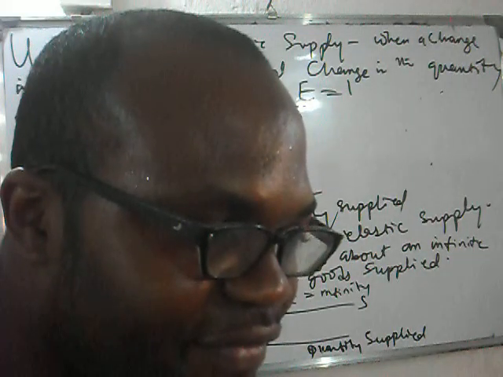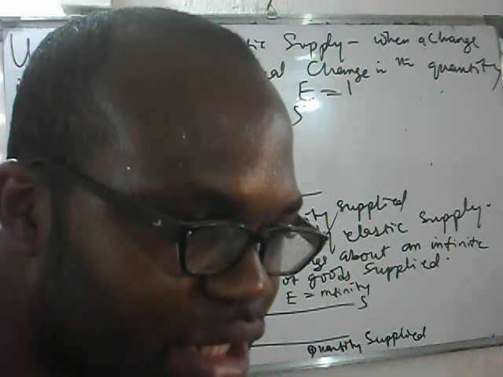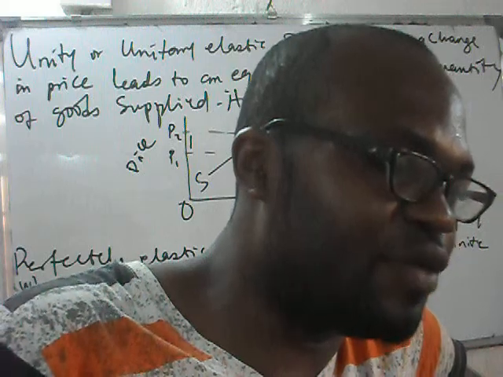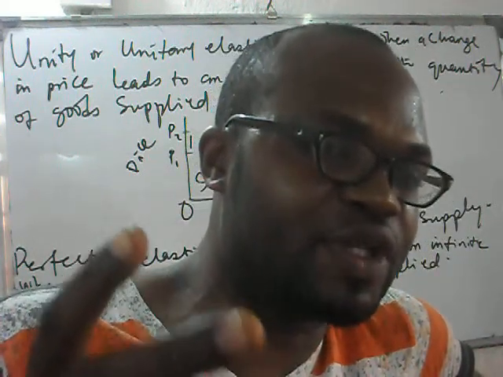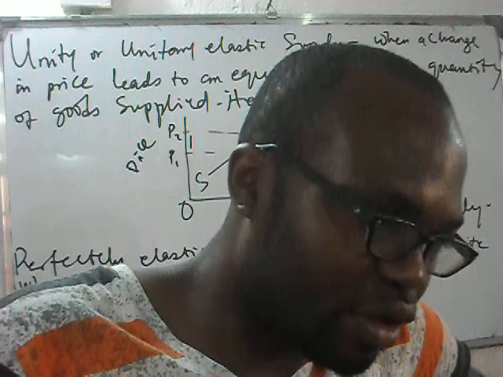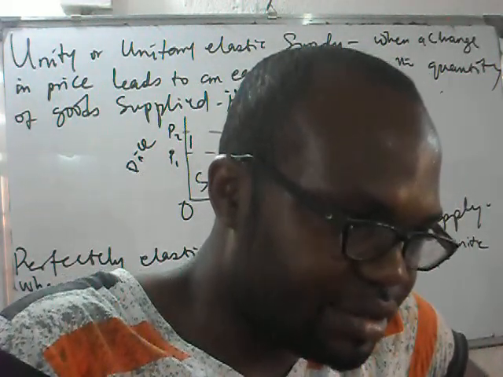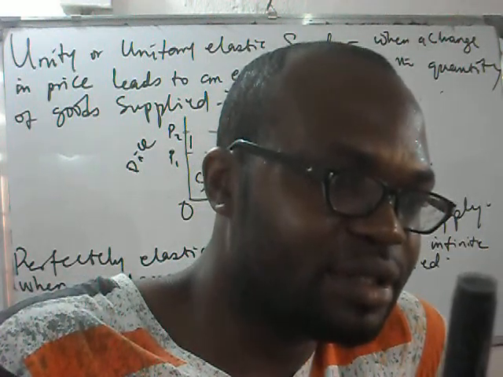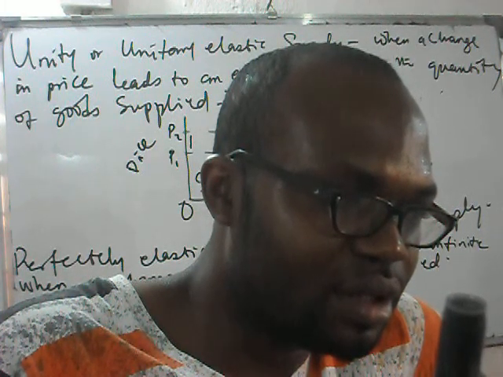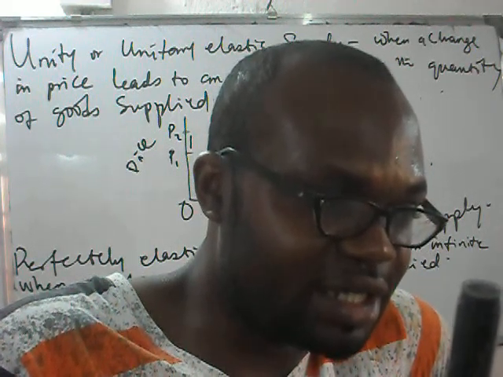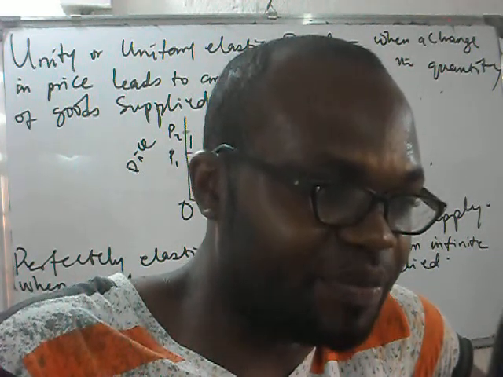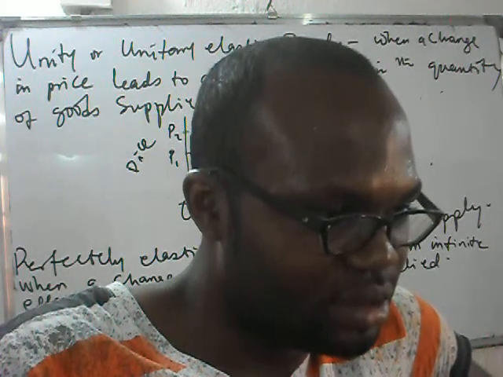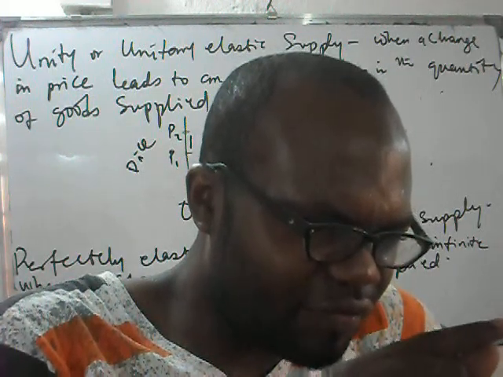When you change the price from 10 naira to 11 naira, now, instead of the initial quantity they were supplying when the price was 10 naira, they were supplying 50 pieces of marker when the price is 10 naira. Now they went and made the price 11 naira. Exactly. The price now is 11 naira. So instead of supplying 50 pieces or 51 pieces, they are now supplying 1 million pieces because of just a small change in price from 10 naira to 11 naira.